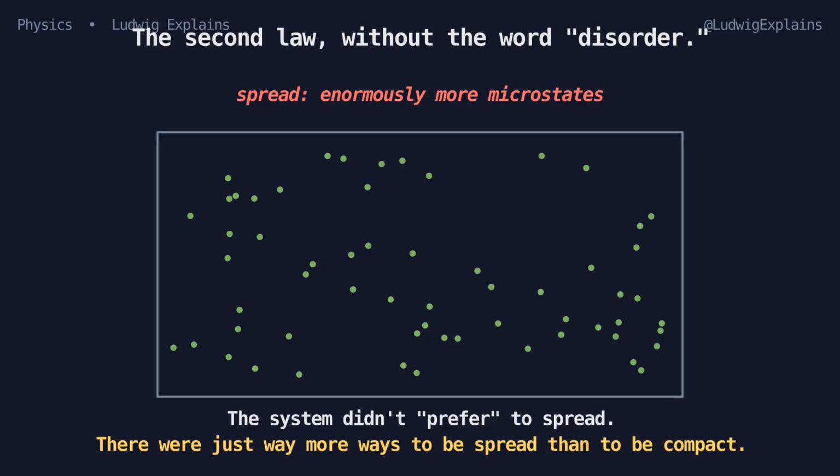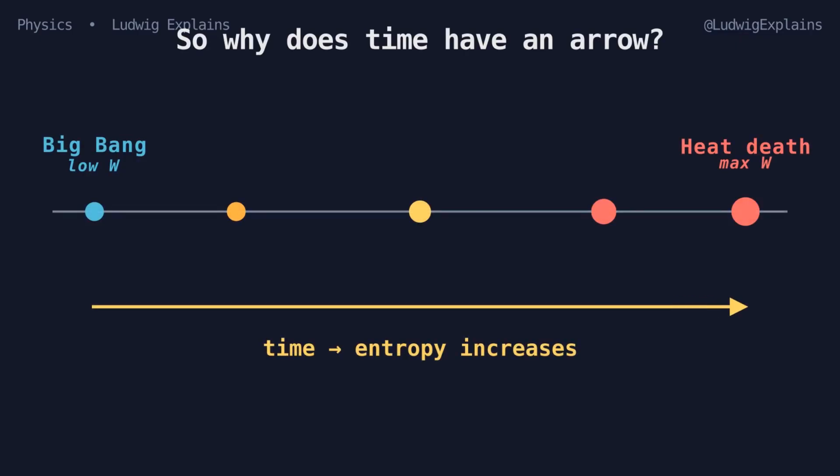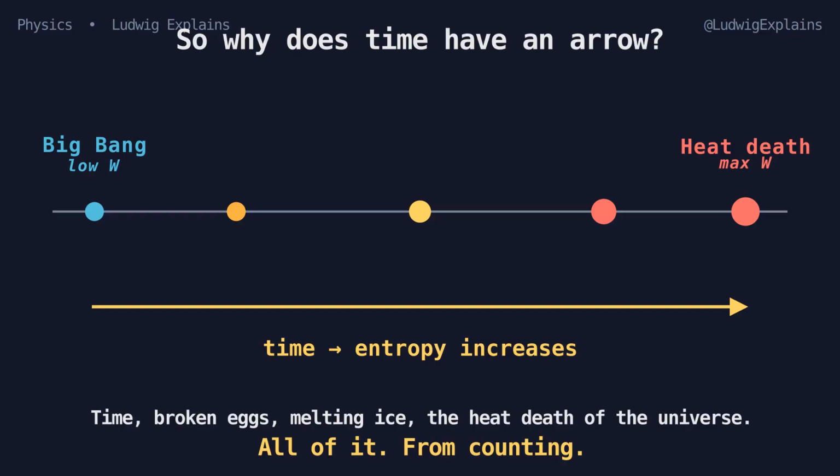The system didn't prefer to spread. There were just way more ways to be spread than to be compact. The second law isn't a deep cosmic preference, it's just statistics. Which brings us to time. Why does the universe have an arrow? Why is the past different from the future?